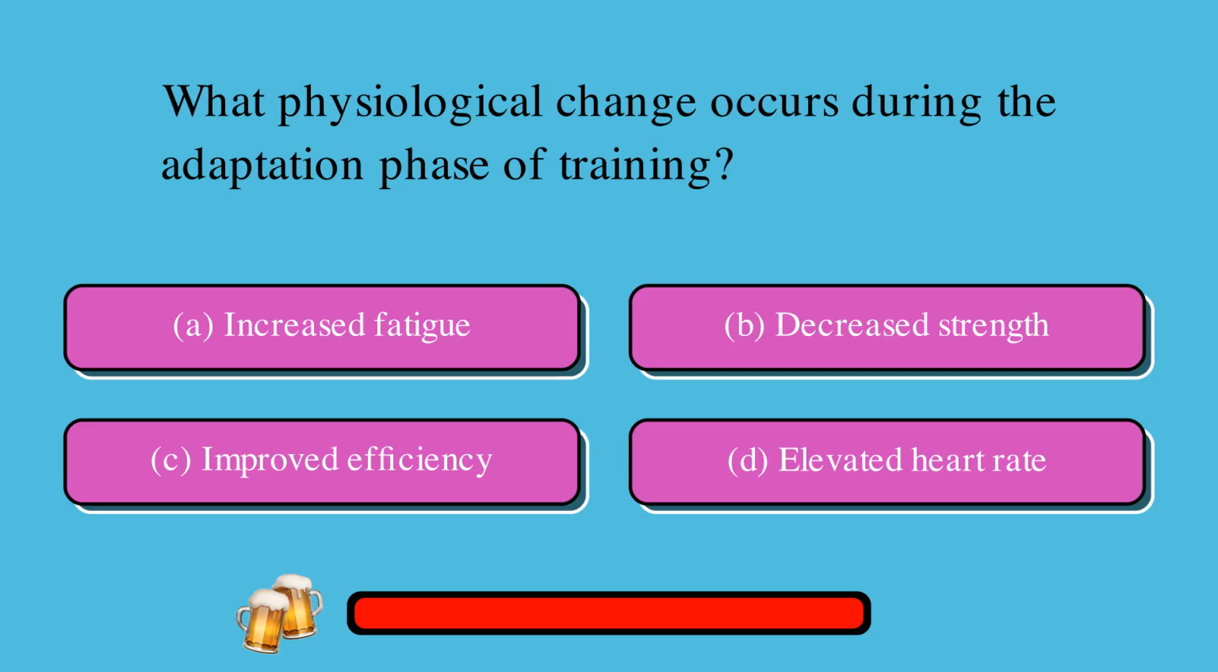What physiological change occurs during the adaptation phase of training? A. Increased fatigue, or B. Decreased strength, or C. Improved efficiency, or D. Elevated heart rate? The correct answer is C, improved efficiency.